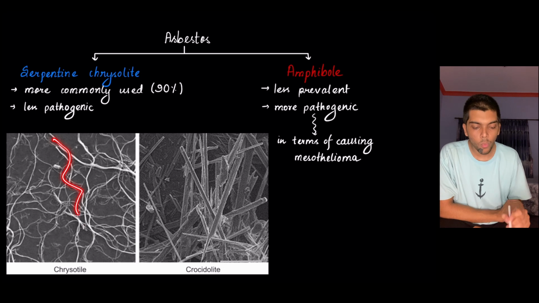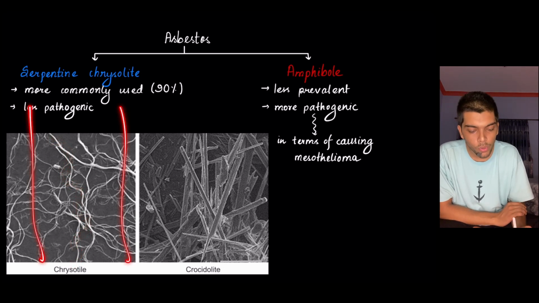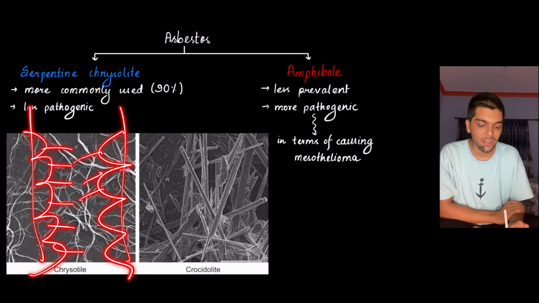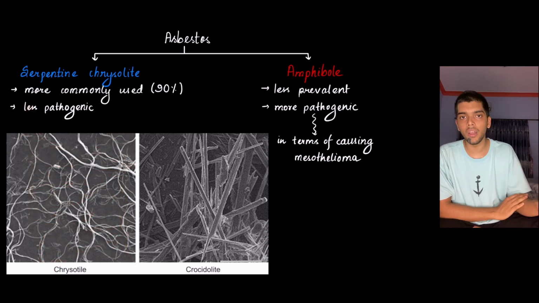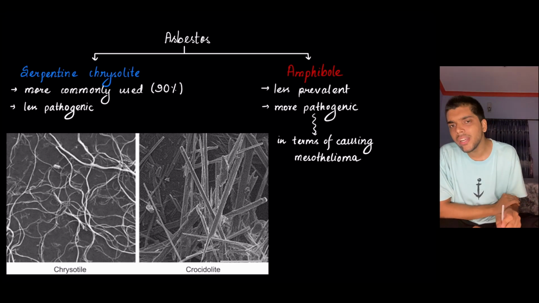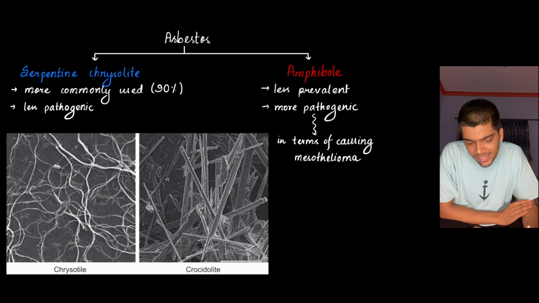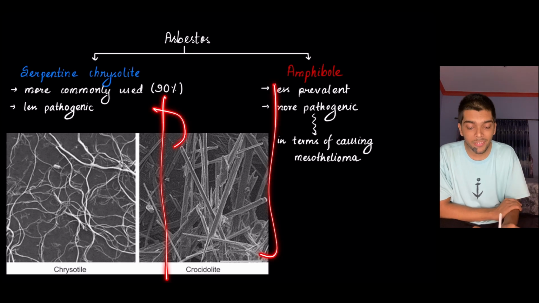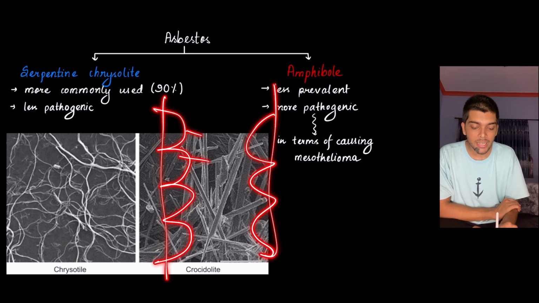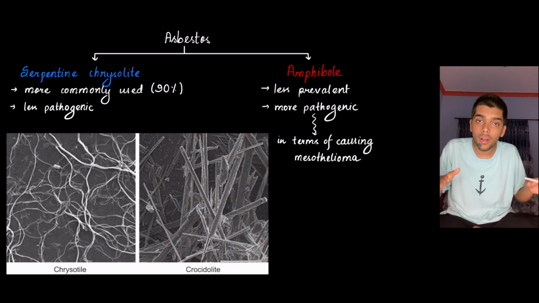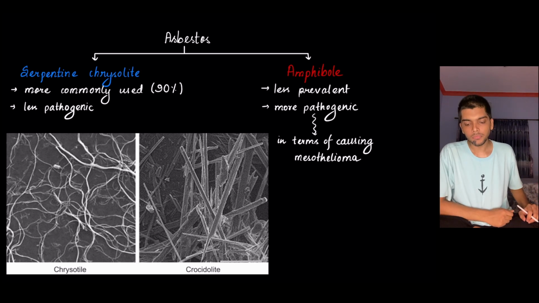Since it is snake-like and wavy, it is easily trapped in the mucociliary, in the mucus and cilia of the respiratory tract. So it does not enter the lung and lung reaction does not take place. Amphibole, or crocidolite, on the other hand, is needle-like and long, so it is easily able to evade or pass through the mucus and cilia. It enters the lung, causing asbestosis and then worsening into mesothelioma. All right.